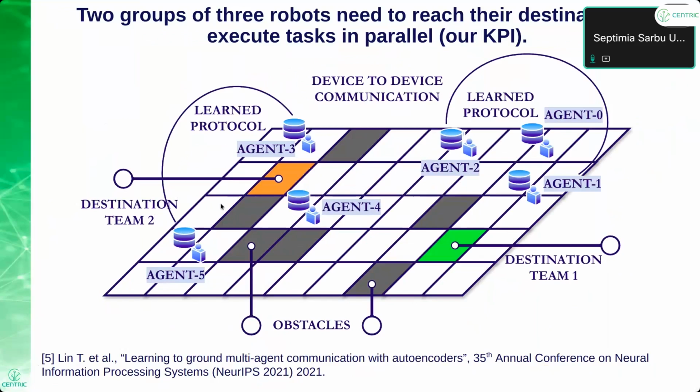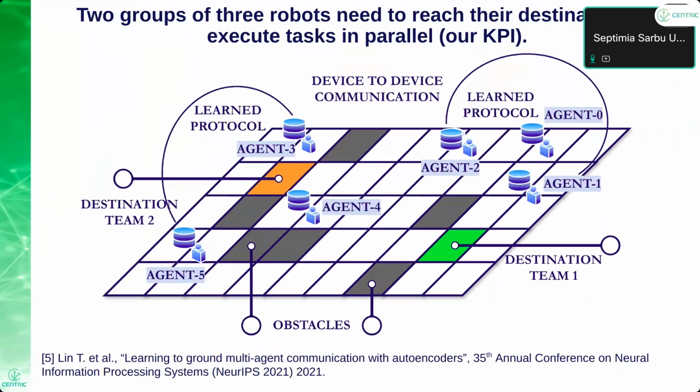So we have 2 destinations, 2 teams, and the KPI of the problem is that they need to execute tasks in parallel. For example, this can be encountered in a shop floor. So for example, for collaborative manufacturing, where you have a lot of robots on the shop floor, and they are in teams and they need to execute certain tasks. In our case, we need that the tasks are executed in parallel, and this is what the KPI of the problem is. So here, if we maximize data rates, this will not ensure that we execute tasks in parallel. So these 2 things are completely orthogonal.